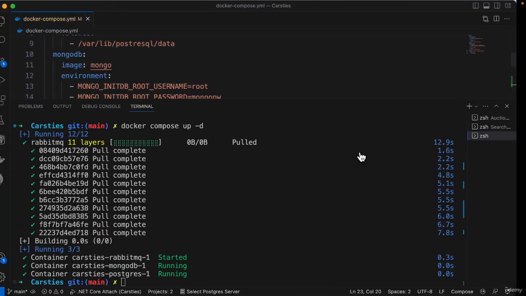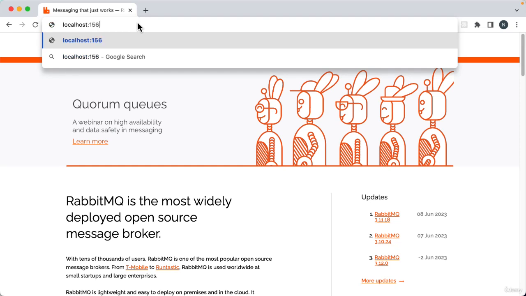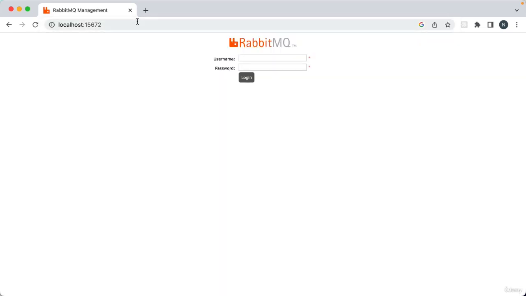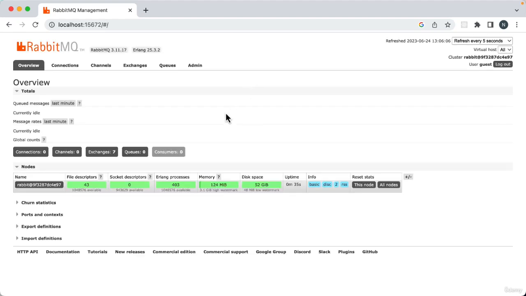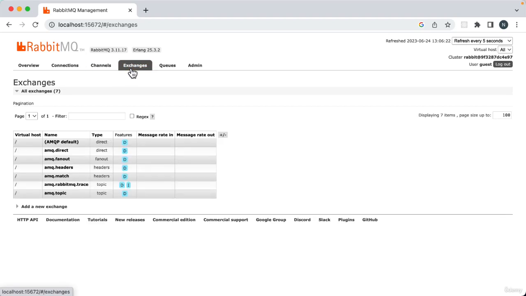So what we can do is head over to our browser, and if we go to localhost:15672, then what we should be presented with is the RabbitMQ console. And if we log in using guest for both of these fields, then we get to log in and we get to see the RabbitMQ console. So we've got an overview of what's going on. We've got the connections that are currently connected, obviously nothing just now because we've just started it running. We have channels, we have exchanges, which we talked about earlier. This is going to be the window into what we're actually doing with our services.